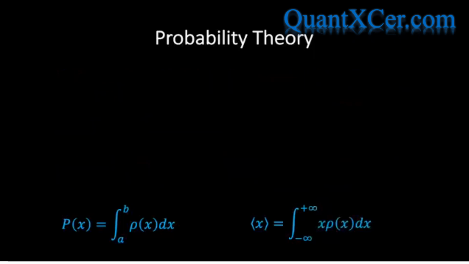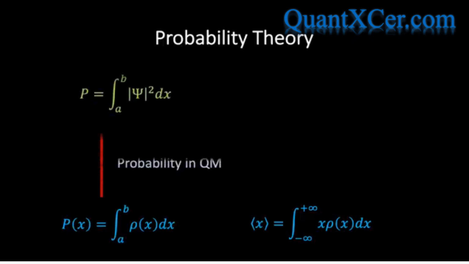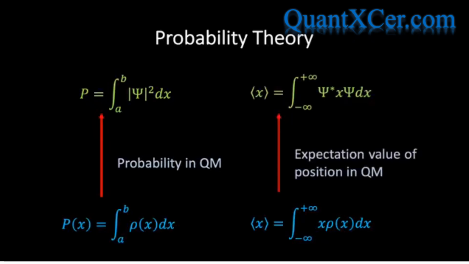Now we can see immediately how these results in probability theory translate into quantum mechanics. We've already seen that in quantum mechanics, the probability of finding a particle in a region of space is equal to the integral of the modulus squared of the wave function, and so we see that the modulus squared of the wave function can be interpreted as the probability density function, which is how it's often referred to. Likewise, the expectation value of a particle's position in quantum mechanics is given by the following integral.